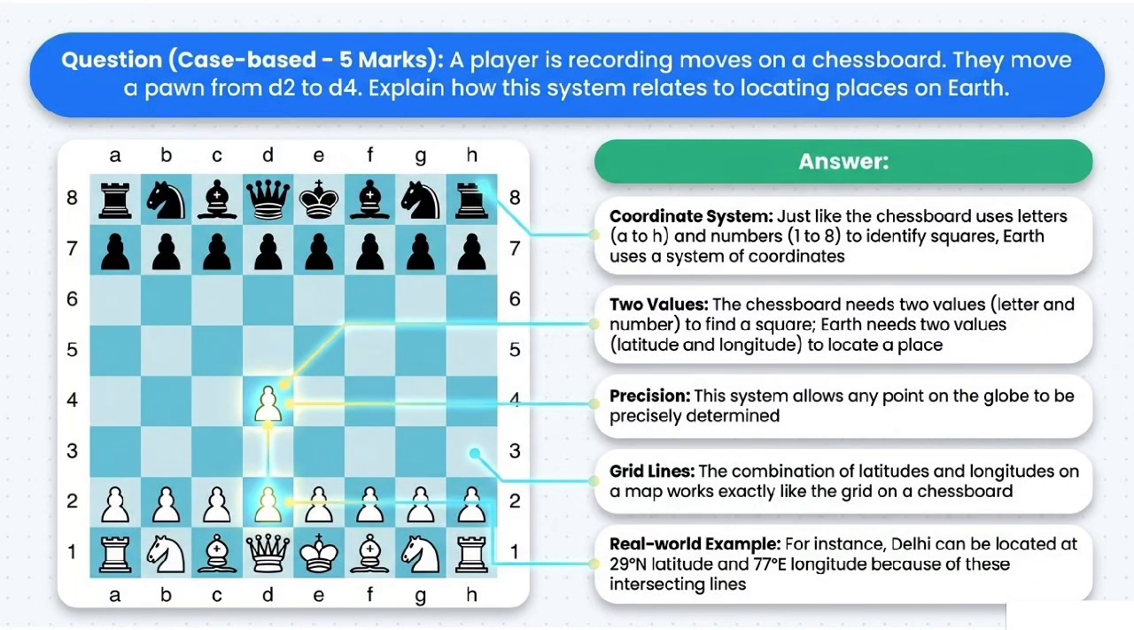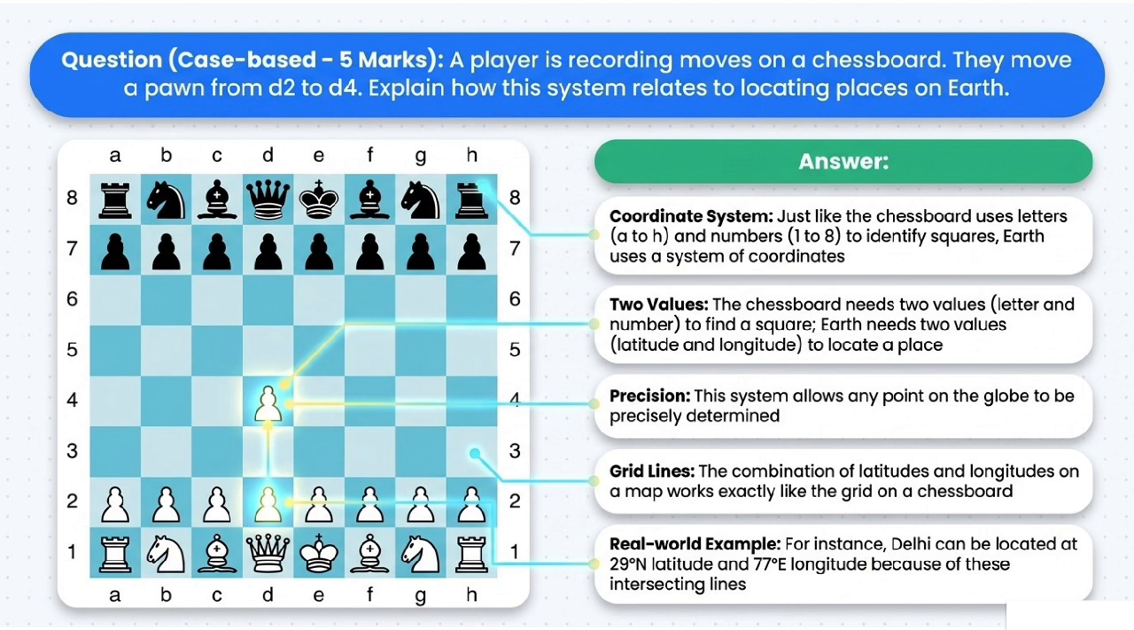Question. Case-based 5 marks. A player is recording moves on a chessboard. They move a pawn from D2 to D4. Explain how this system relates to locating places on Earth. Answer. Coordinate system. Just like the chessboard uses letters A to H and numbers 1 to 8 to identify squares, Earth uses a system of coordinates. 2 values. The chessboard needs 2 values, letter and number, to find a square. Earth needs 2 values, latitude and longitude, to locate a place.